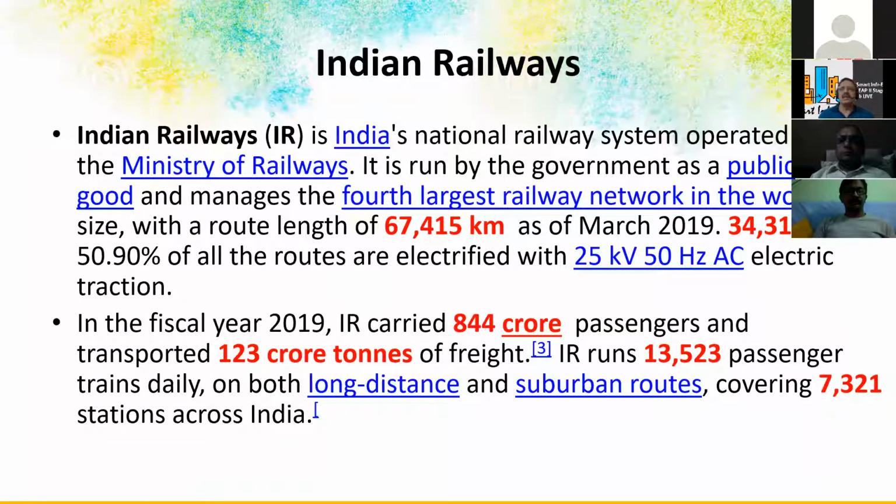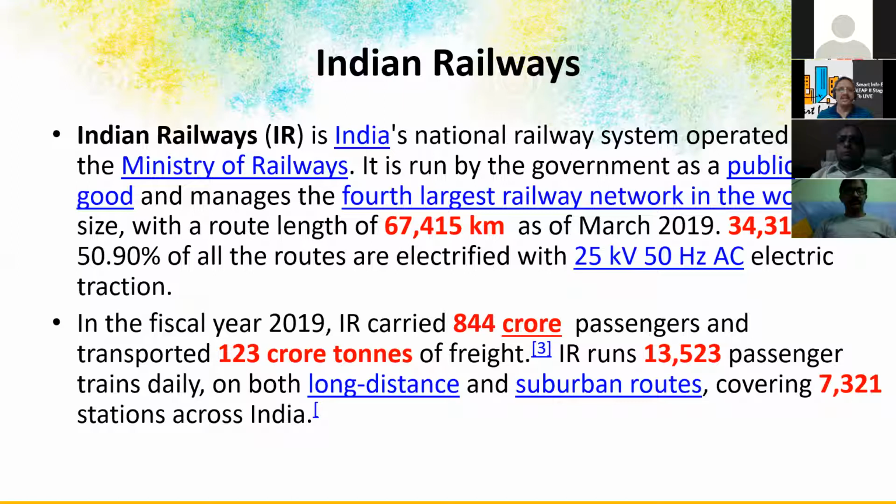Now, Indian Railways is the fourth largest in the world. We have 67,000 kilometers of railways as of last year. I don't think in one year we would have added more than maybe 500 kilometers. Out of this, 34,000 kilometers is electrified.